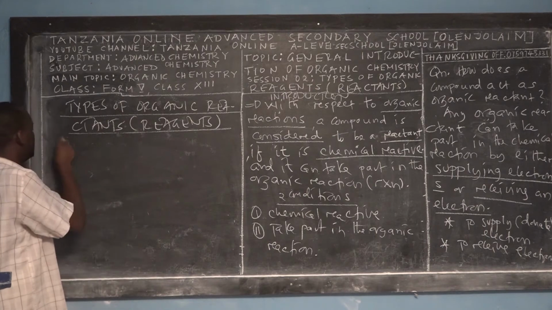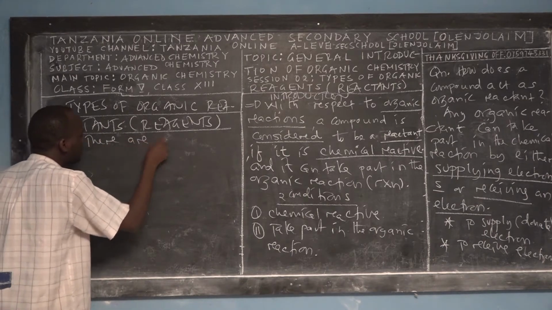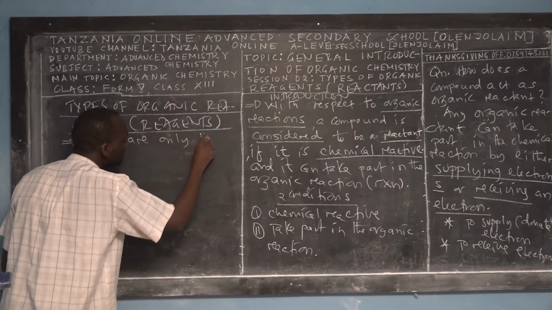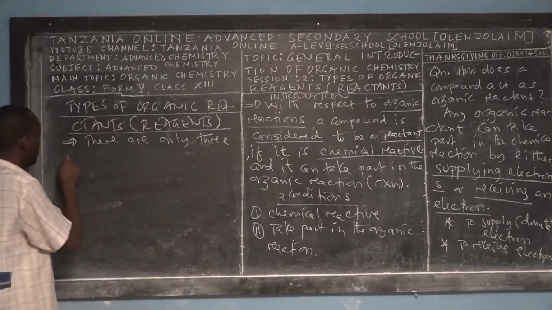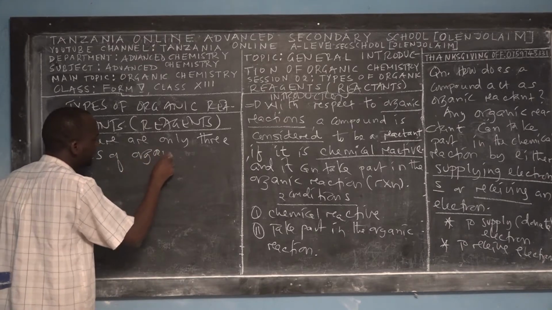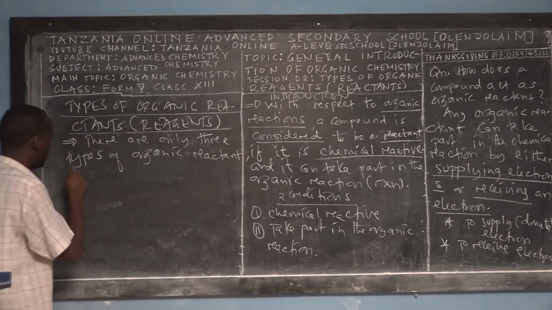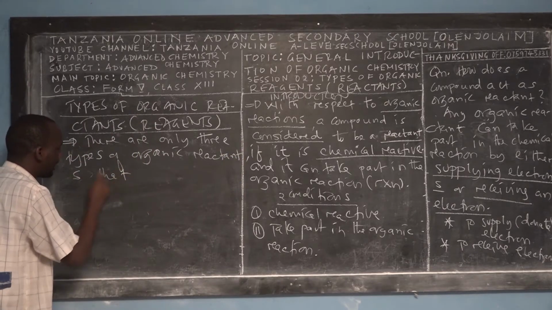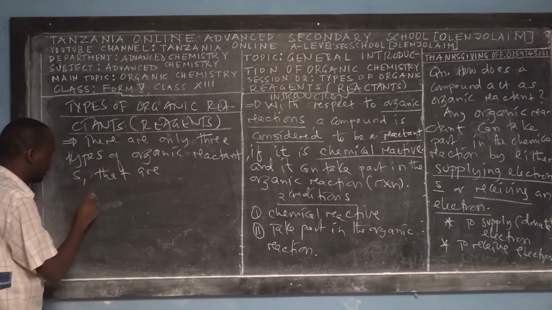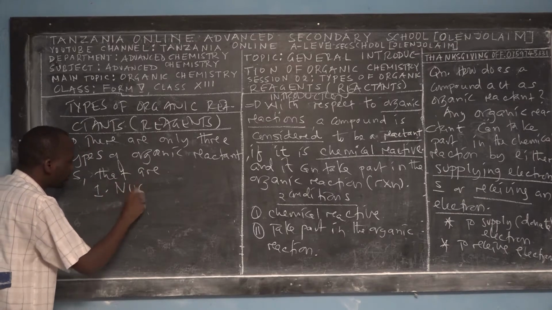So we say that there are only three types of organic reactants. Number 1, we have organic reactants we call nucleophile.